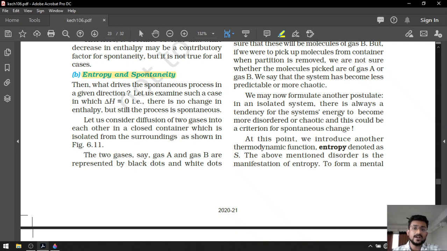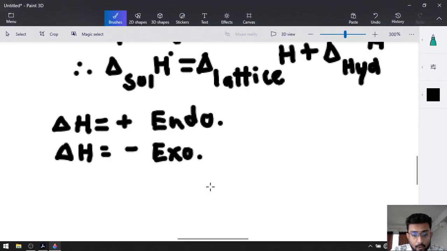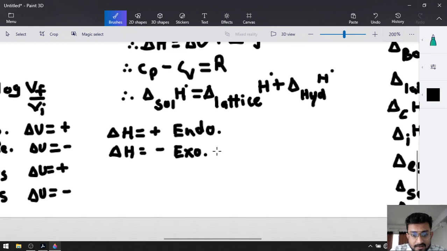And whenever product is more stable compared to reagent, a spontaneous reaction takes place. So all the exothermic reactions are spontaneous. But what about endothermic reactions? Are all the endothermic reactions non-spontaneous? No. Some of the endothermic reactions are also spontaneous.